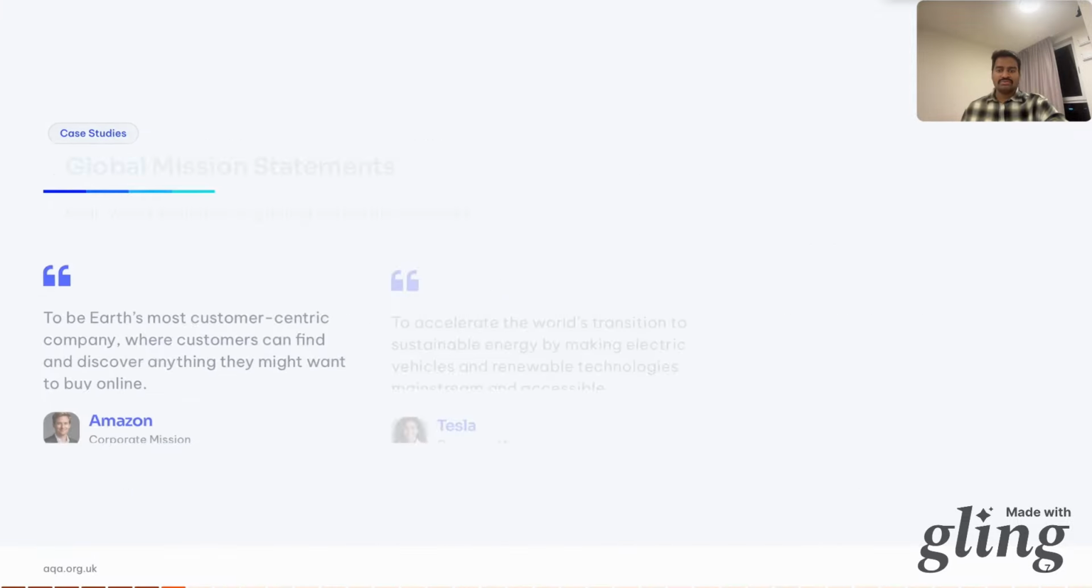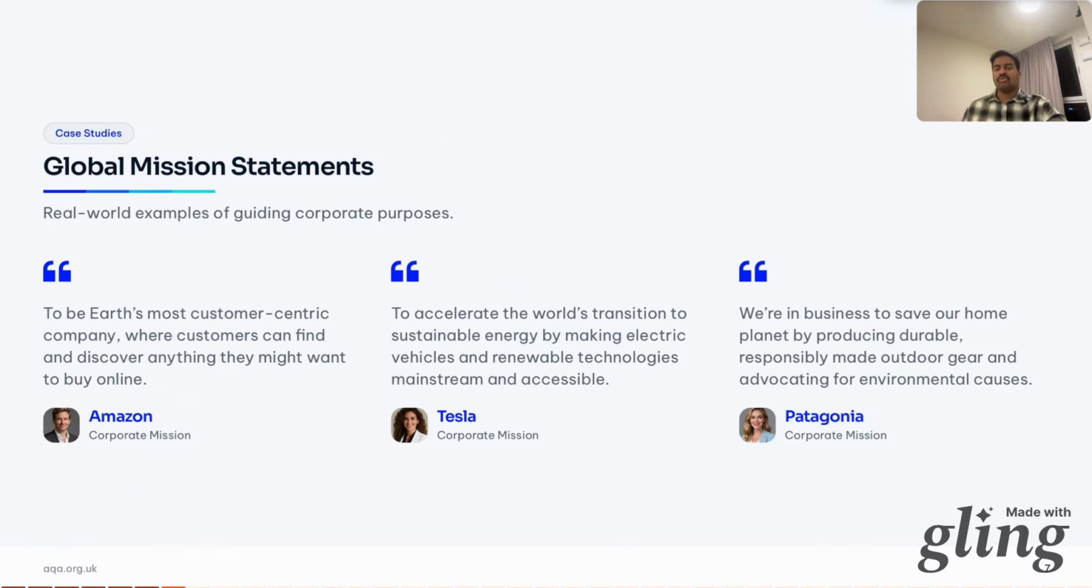Now let's go to some of the famous examples of global mission statements. Amazon, to be Earth's most customer-centric company. Notice they didn't just say most profitable. Their belief is that if you obsess over customers, profit will follow.